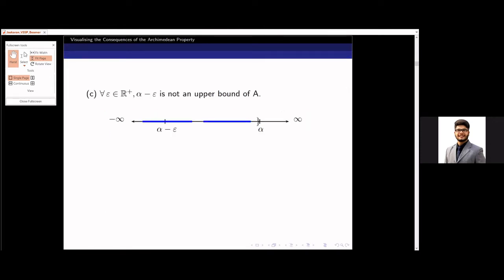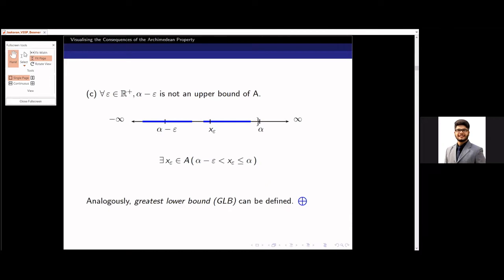This means that no real number less than alpha is an upper bound of A. What does this imply? This implies that for all epsilon greater than 0, there exists an x in A such that alpha minus epsilon is less than x, which is less than or equal to alpha, right? So these are the three conditions which help us define the LUB of a non-empty bounded above set.